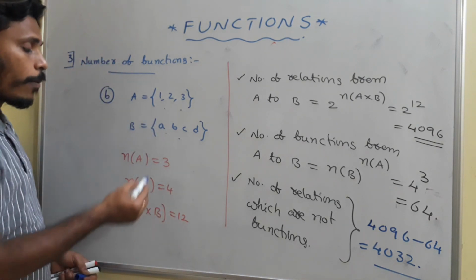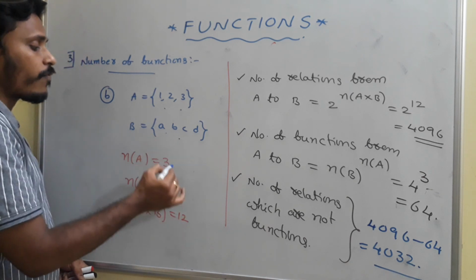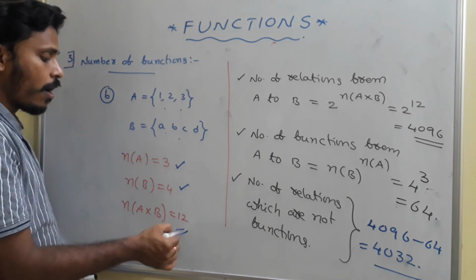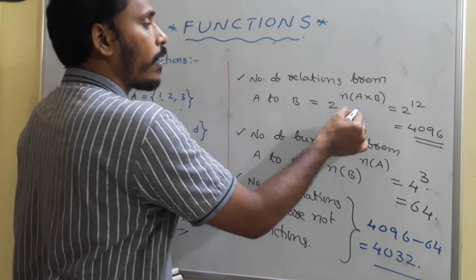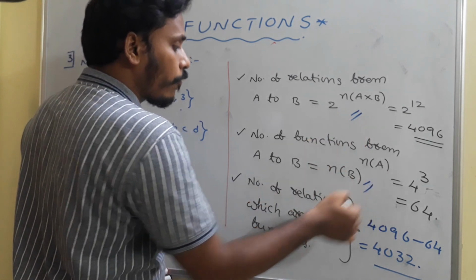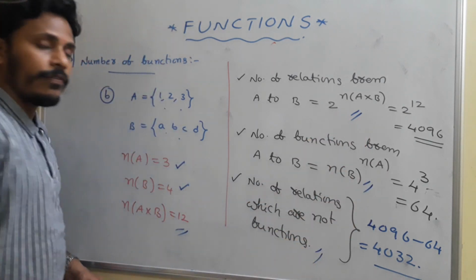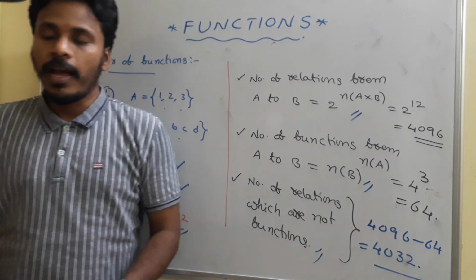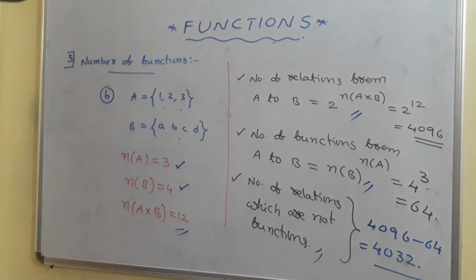You need to memorize these formulas also. After having n(A) and n(B), what is n(A cross B)? What are the number of relations, the number of functions, and the number of relations which are not functions? Have a look. Go for a screenshot.